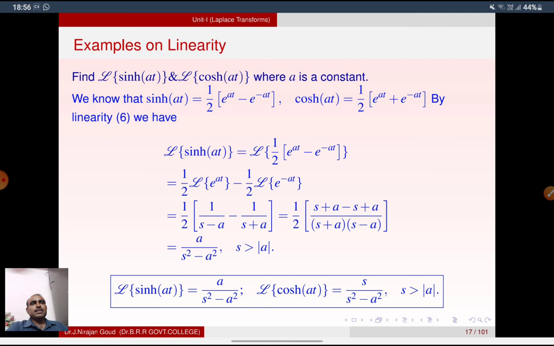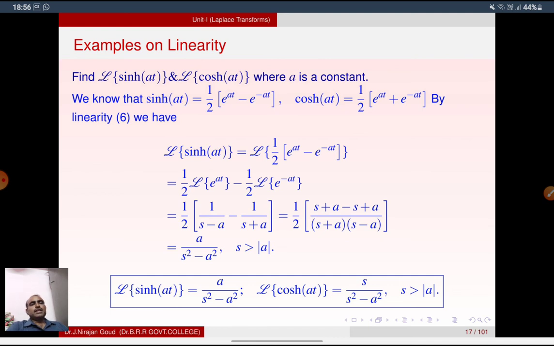By linearity, we split this and get 1 by 2 L of e power at minus 1 by 2 L of e power minus at. That is 1 by 2 into 1 by s minus a minus 1 by s plus a.